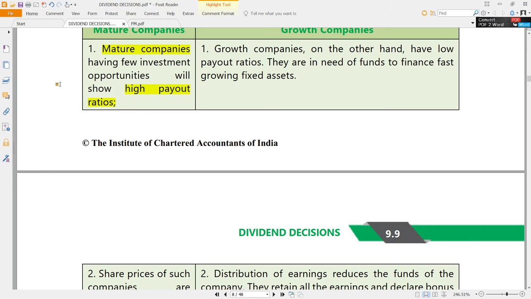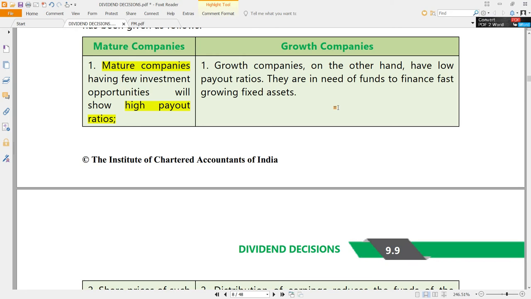That is the reason why we see most of the FMCG companies, fast moving consumer goods companies like ITC, like Hindustan Unilever, those companies do not need much new investment. They are already so settled and mature companies, doing business for many decades. So what will their general policy be? Because there are not many investment opportunities, it is better to declare dividends. Whatever profits they get, most of them will be declared as dividends. Usually the mature companies will have high payout ratios.